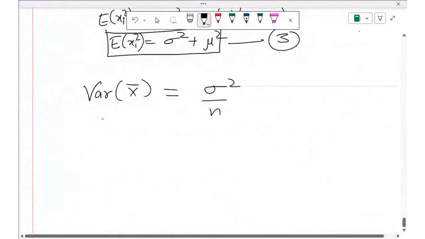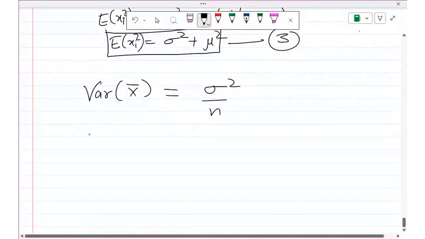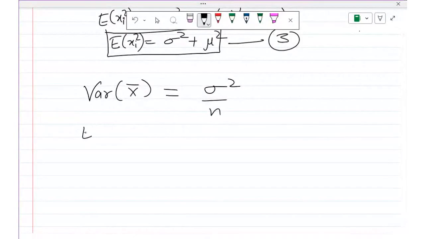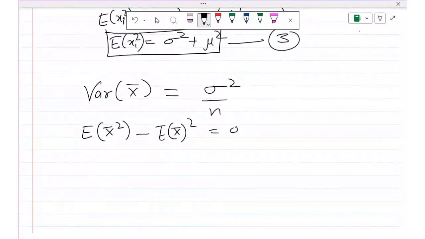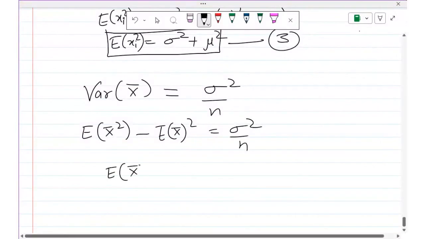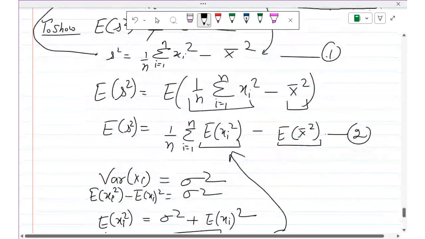Now what is the formula for variance? It is expectation of x bar square, because I am finding variance of x bar, minus expectation of x bar whole square. This is equal to sigma square by n. I want to find the value of E of x bar square, so this is equal to sigma square by n plus E of x bar square. You can see from here why I'm finding this: because I need it in this equation number 2.